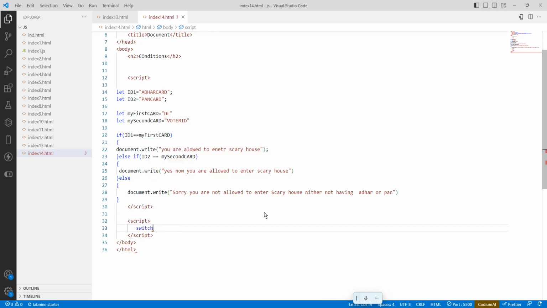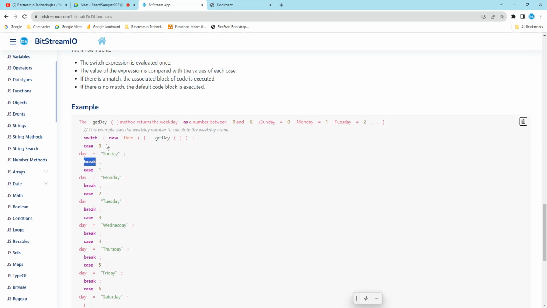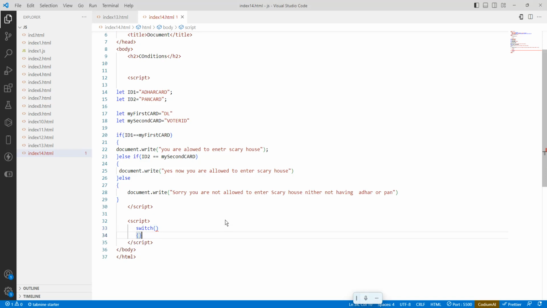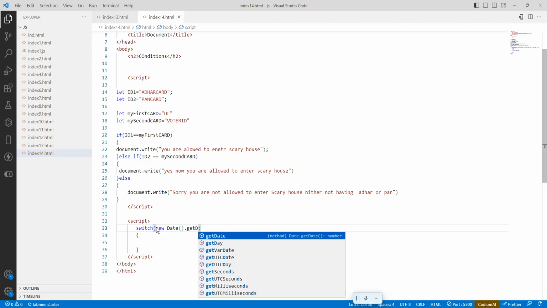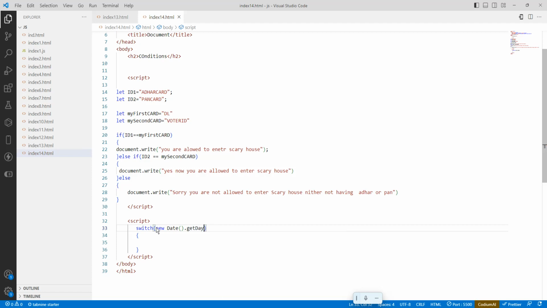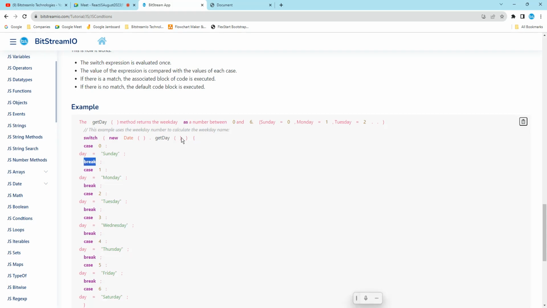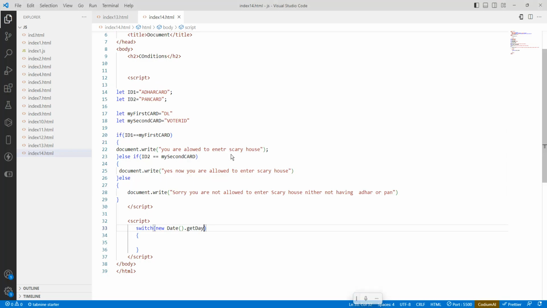The switch, open and close braces. Here we are going to take the date. Date related things we have already seen many times. So new Date dot, and that should be a method, with opening and closing brackets.